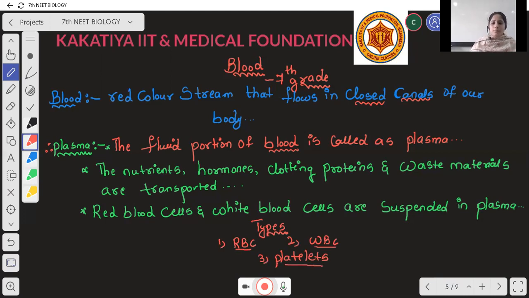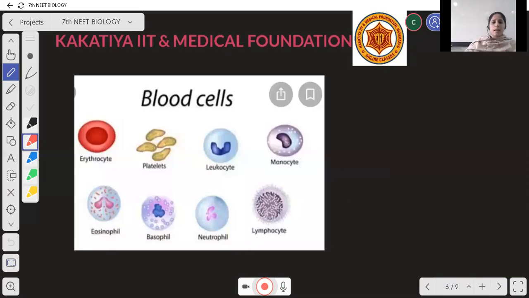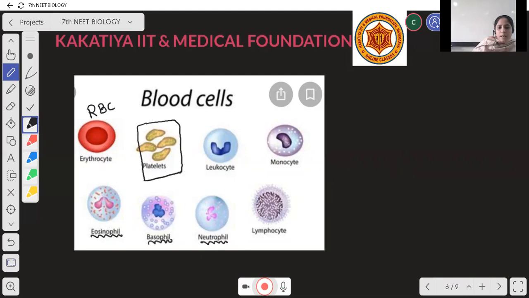Next, see here the blood cells. This is RBC, erythrocyte. It is also called RBC. And this is platelets. Here we see eosinophils, basophils, neutrophils, leukocytes and monocytes.